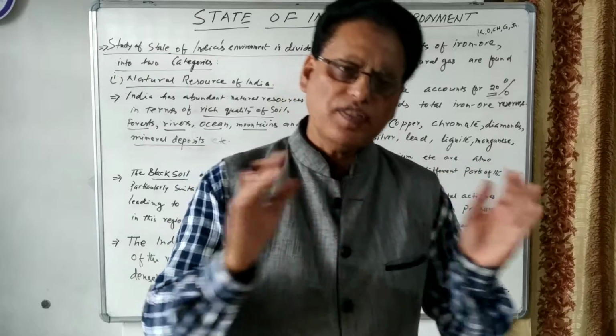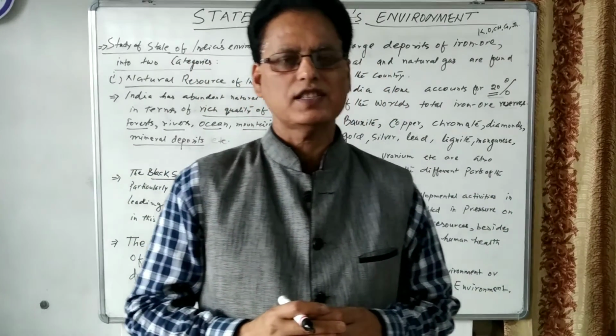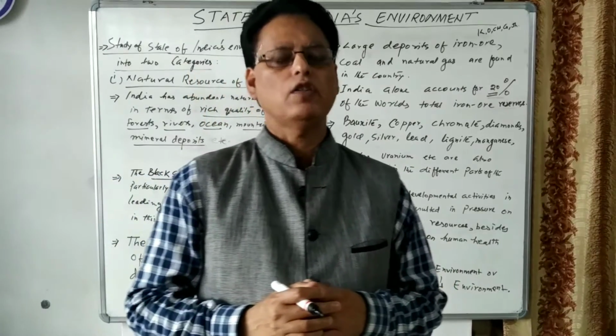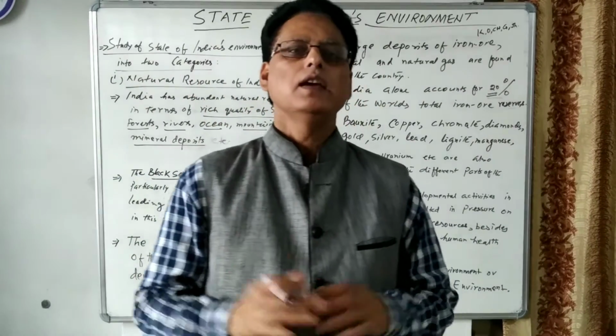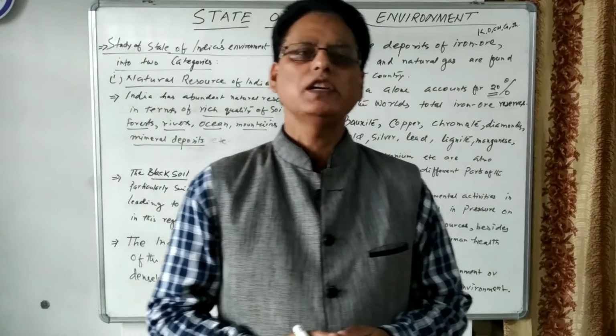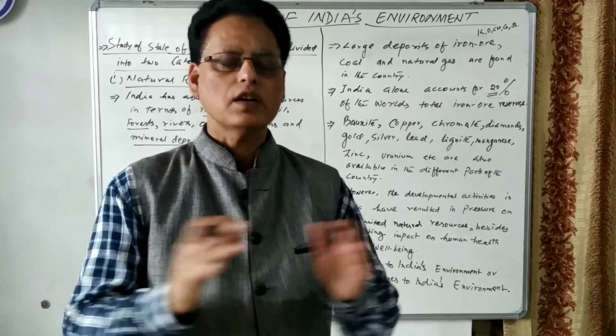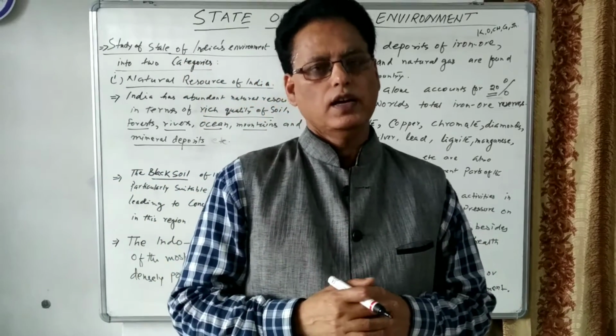So different types of natural resources are abundantly available in our country. We can say India is rich in mineral deposits, in reserves of different natural resources.